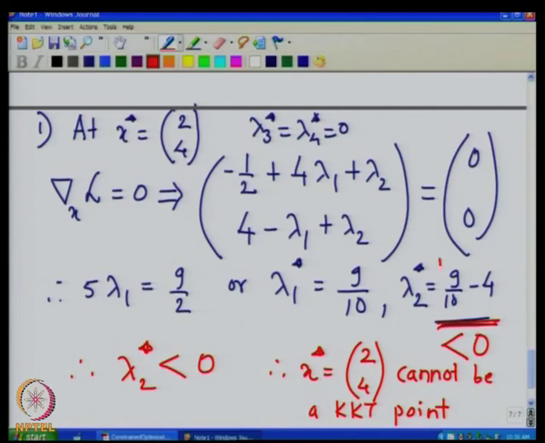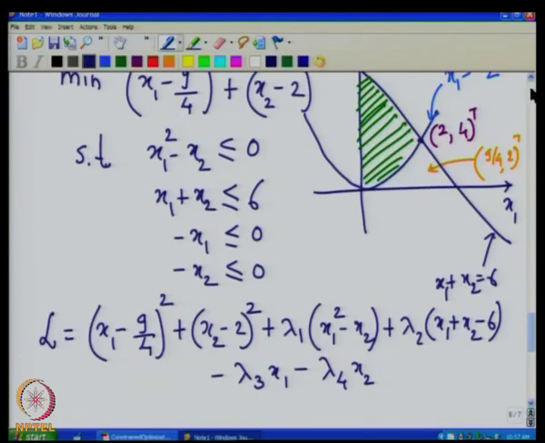If you recall our KKT conditions, we wanted the Lagrange multipliers to be non-negative, and certainly we are not able to get non-negative Lagrange multipliers for this x star. So, this point (2, 4) is not a KKT point.